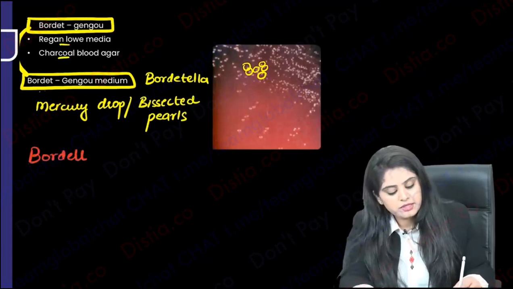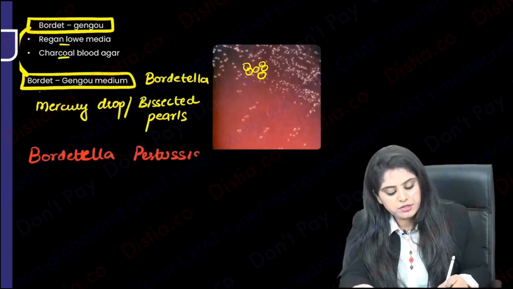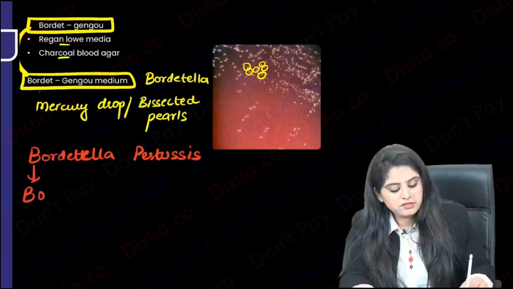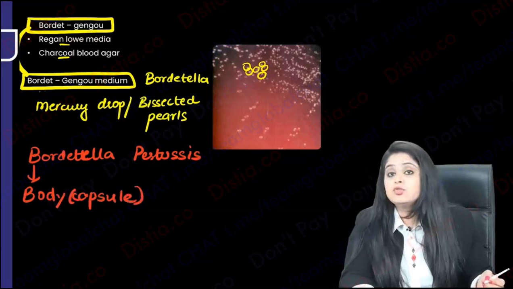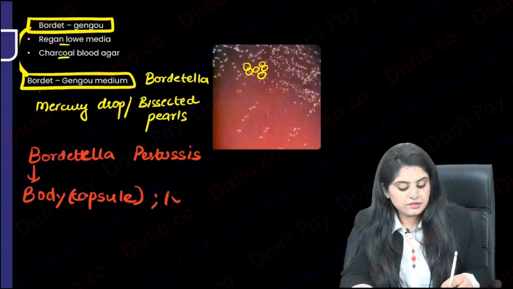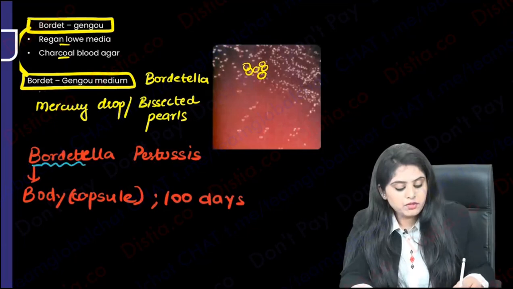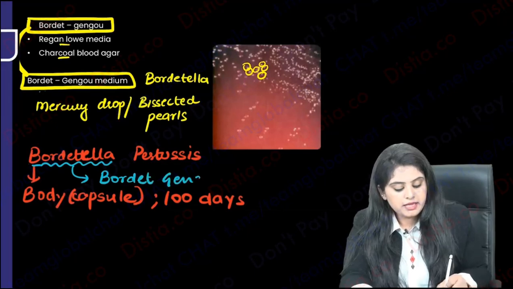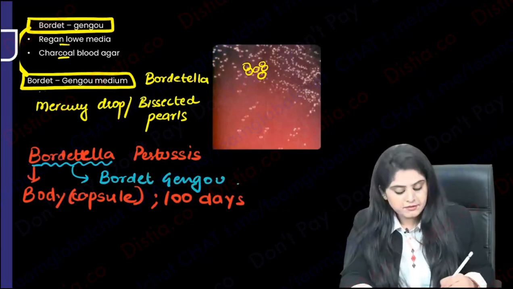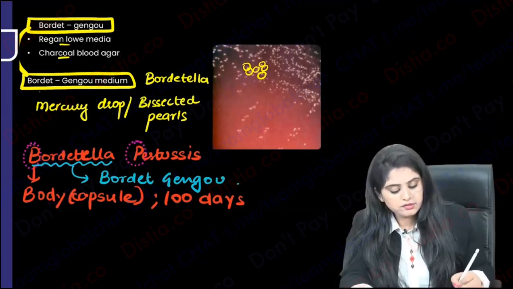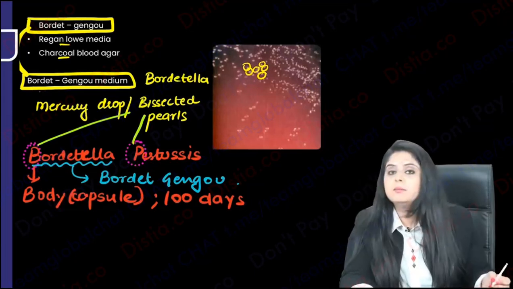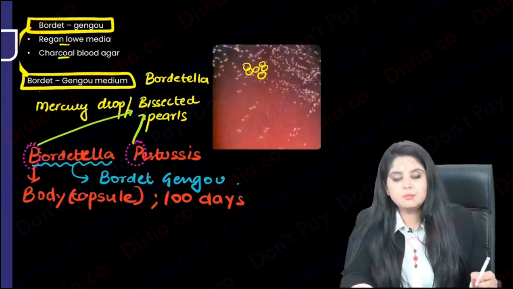Write it with me. When you write Bordetella pertussis, firstly you should know from this name iska body hai. Body matlab iska capsule hai, right? Then you should know that body banane ke liye you need time. This is gonna take 100 days. This is 100-day cough. Next, you should be knowing from the word Bordetella, the name of the culture is Bordetella culture media. And from the word Bordetella pertussis, you are gonna get bisected pearls. That is what you get, bisected pearls appearance.